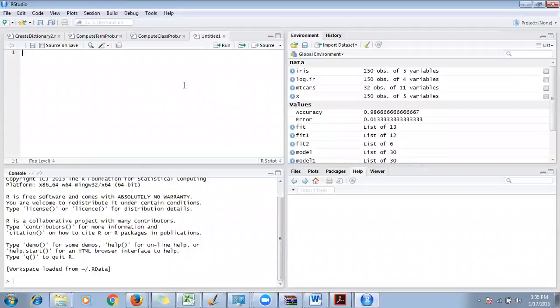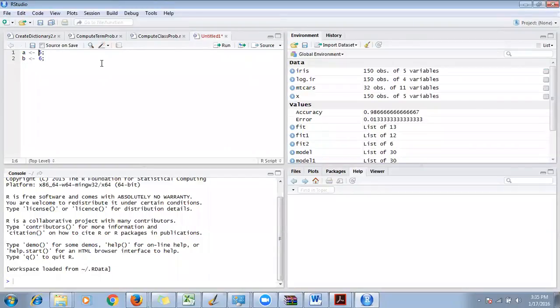For example, I just write a equal to 5, and I say b assigned 6. This arrow mark is nothing but an assignment operation.